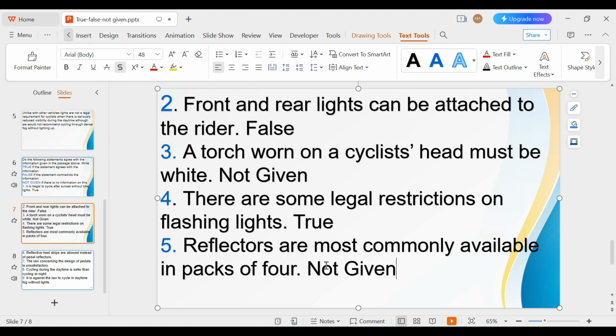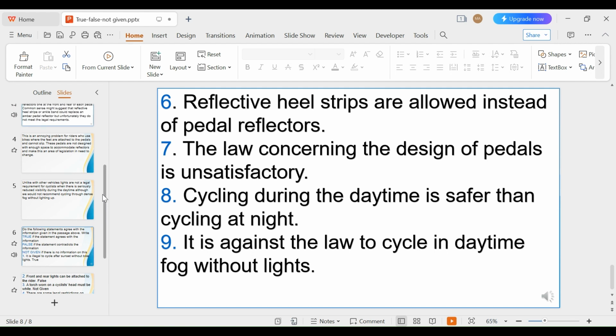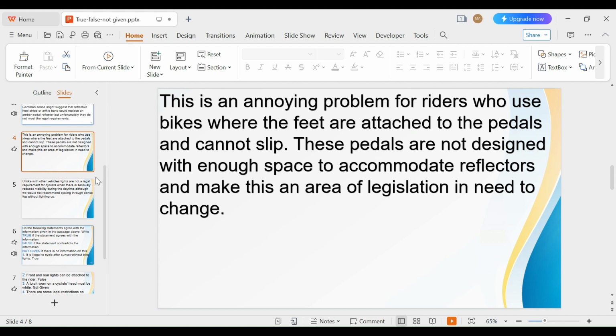So let's see number six now. The reflective heel strips are allowed instead of padded reflectors. If they're not allowed, or if we see padded reflectors are allowed instead of heel reflectors, then it will be false. So let's see if they are allowed or they're not allowed. No, not this one. Here, it should be here. Yes.